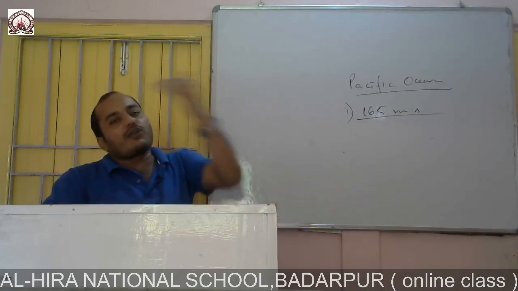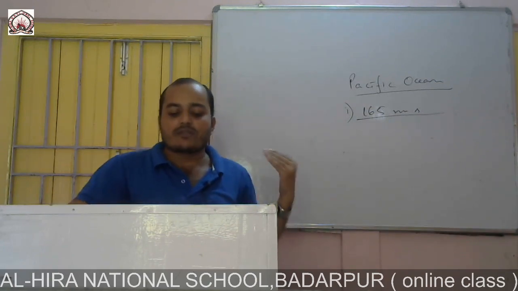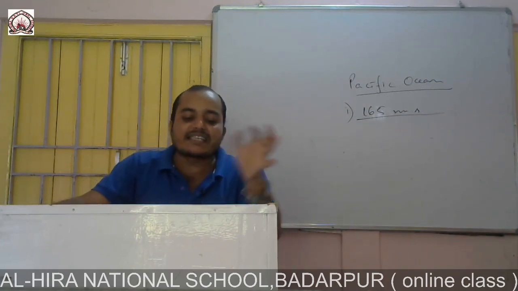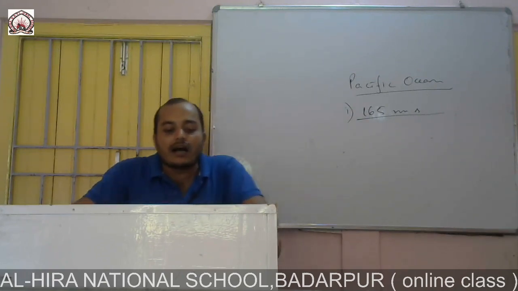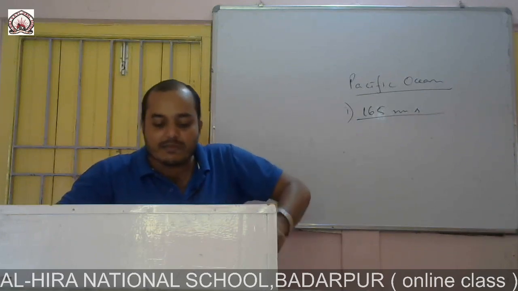Now these are the locations: northeast, west, south. So what are the other countries that you have to write? And the average depth of this ocean is 3000 meters. And in the Pacific Ocean, what I got is 5000 meters.